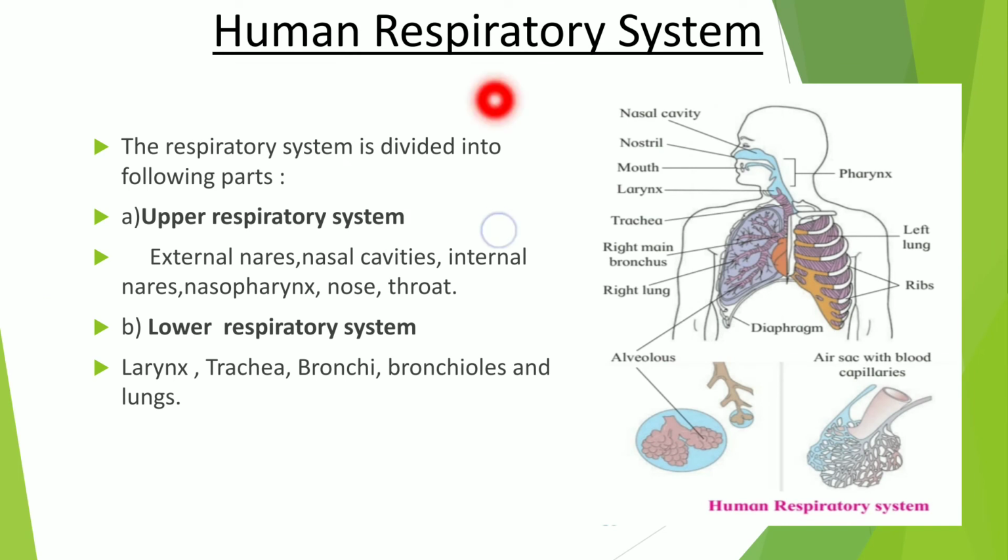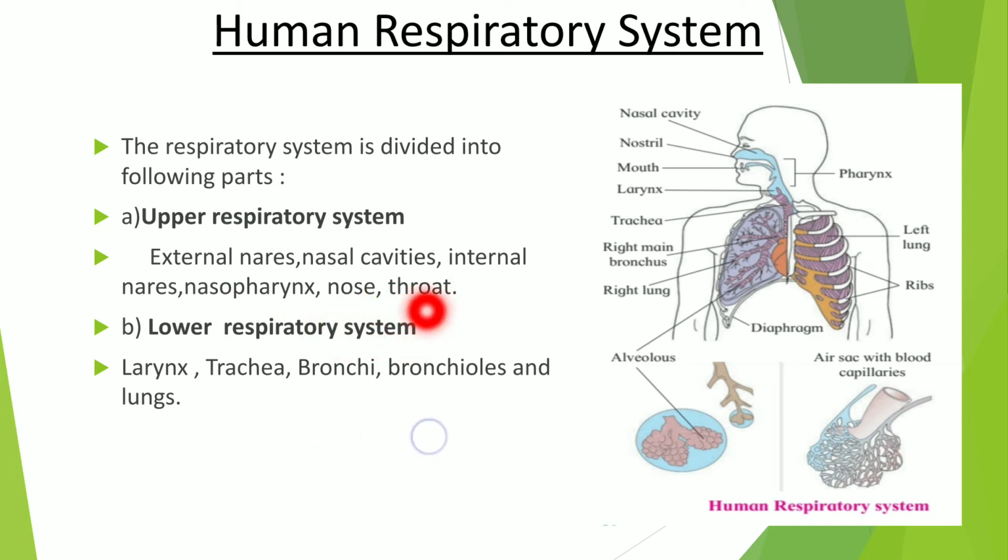Now, human respiratory system. The respiratory system is divided into the following parts: the upper respiratory system and the lower respiratory system. The upper respiratory system includes external nares, nasal cavities, internal nares, nasopharynx, nose and throat.